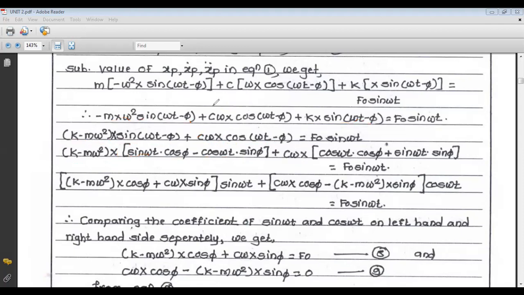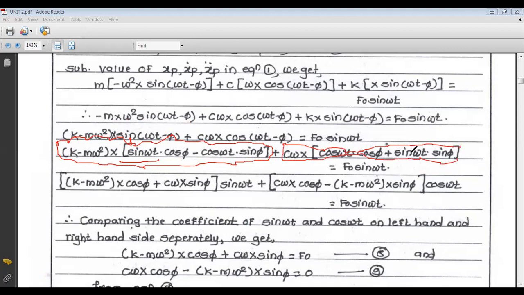Now what are the common terms? First, sin omega t is common in this whole equation, so we take sin omega t as the common term.